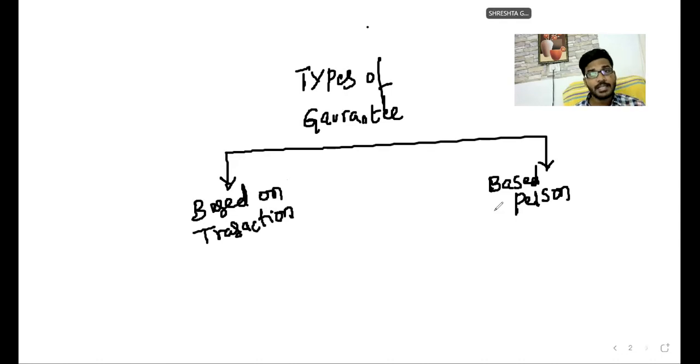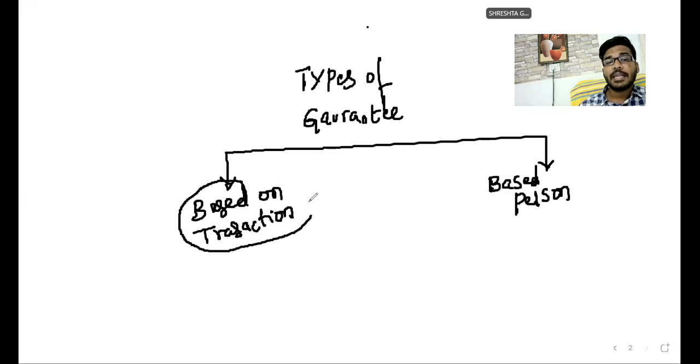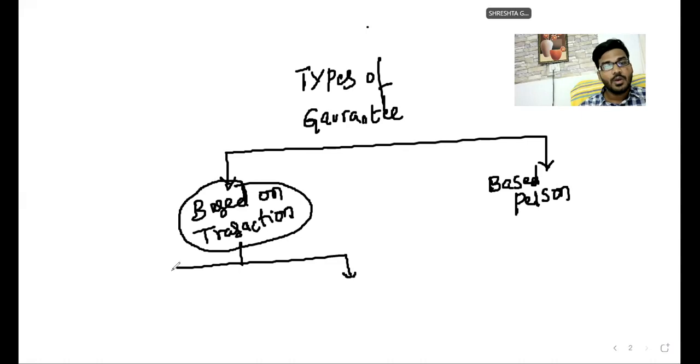Based on transaction, there are some types of guarantee. Based on person, there are some types of guarantee. First of all, based on transactions, guarantee is broadly classified into two categories. One is a specific guarantee.